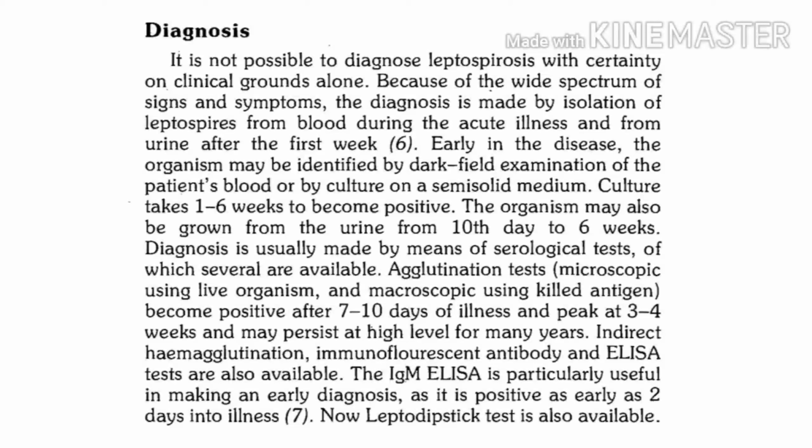But if it is a late stage, that is after the second week, third week, fourth week, in that case you should take a sample of urine and send it for culture. So depending upon the duration of illness, sample selection will differ. Initially prefer blood or CSF sample, and in the later stage of illness you should prefer urine sample, and it should be sent for culture. In serological tests, IgM ELISA can be done, which is one of the most important tests,